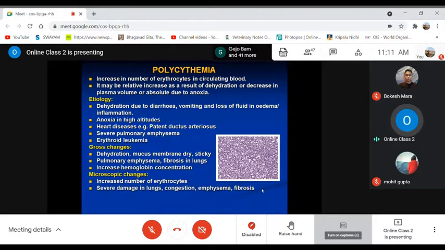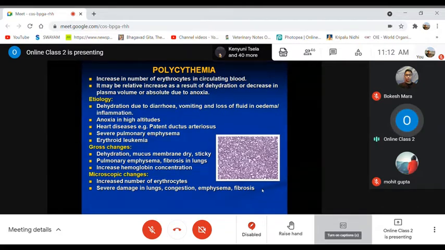Then next is anoxia in high altitude. Last time we discussed brisket disease, the high altitude disease, right? In that we discussed less oxygen in the environment, an anoxic condition in high altitude. So polycythemia is one of the results.